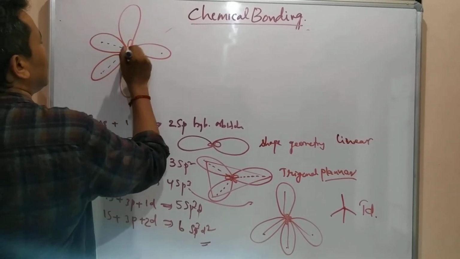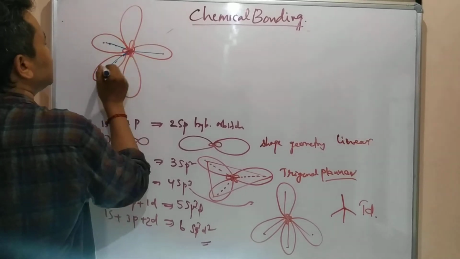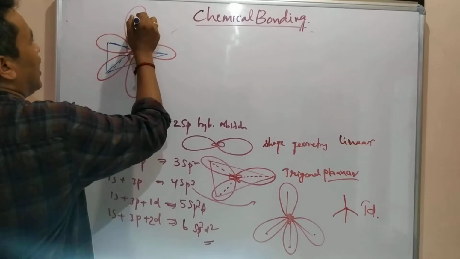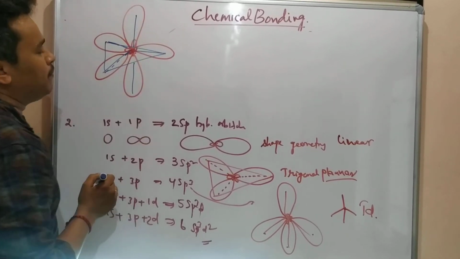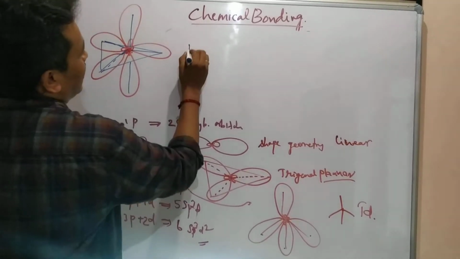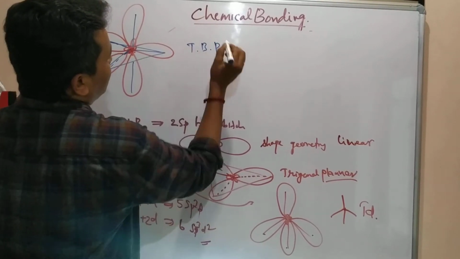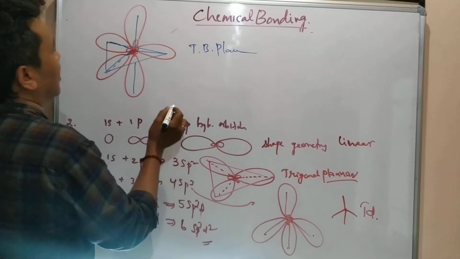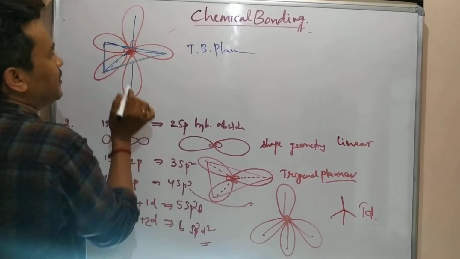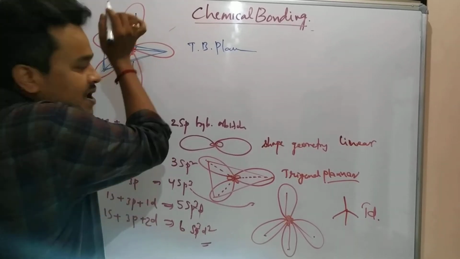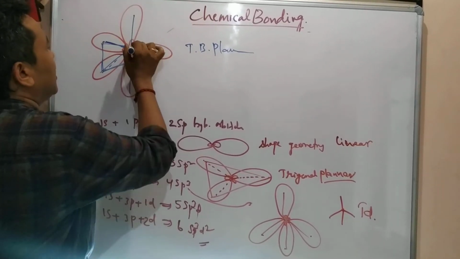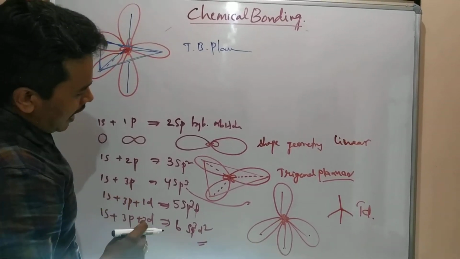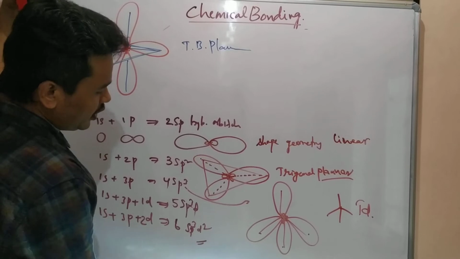This is one bond. These are all the bonds. These are all in one plane, and here is the above plane and this is the below plane. This is called trigonal bipyramid, trigonal bipyramidal. Here two are there, above one and below one. TBP.